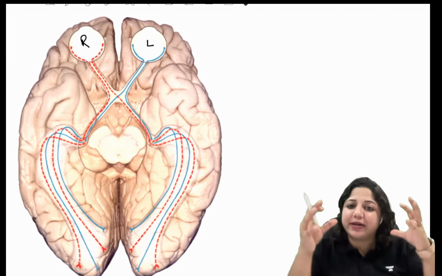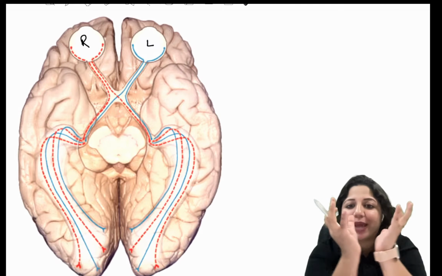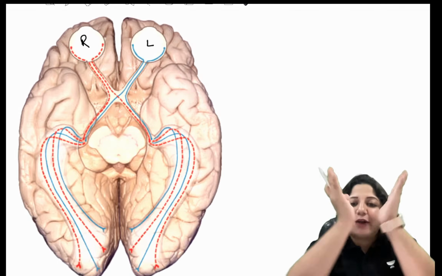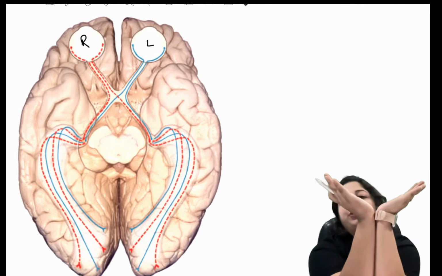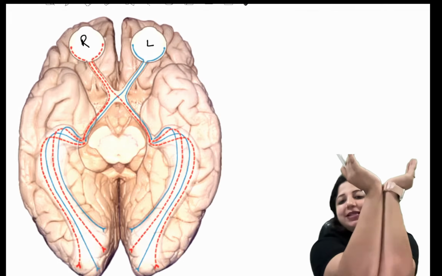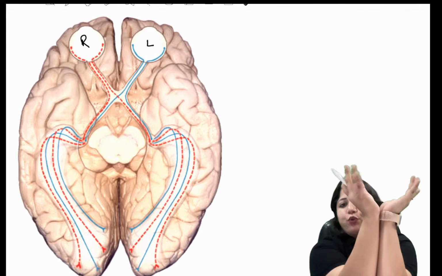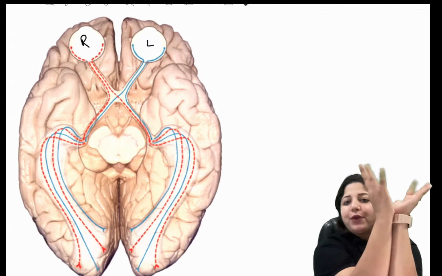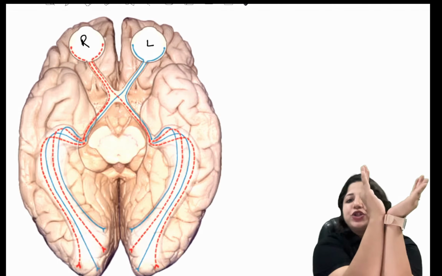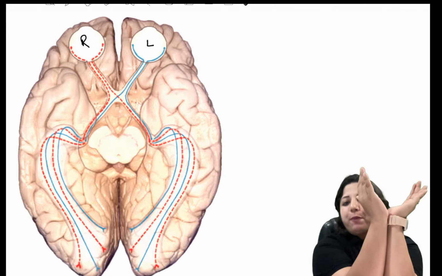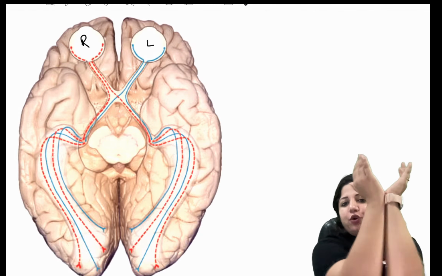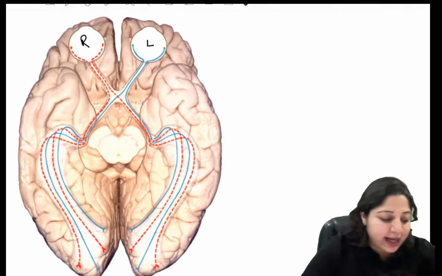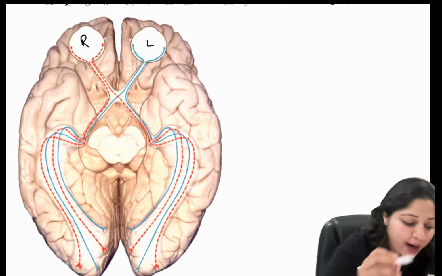You have the retinal nerve fiber layers which get together at the blind spot at the optic nerve head, and from here they continue as the optic nerve. So what are the things that you should be able to identify?